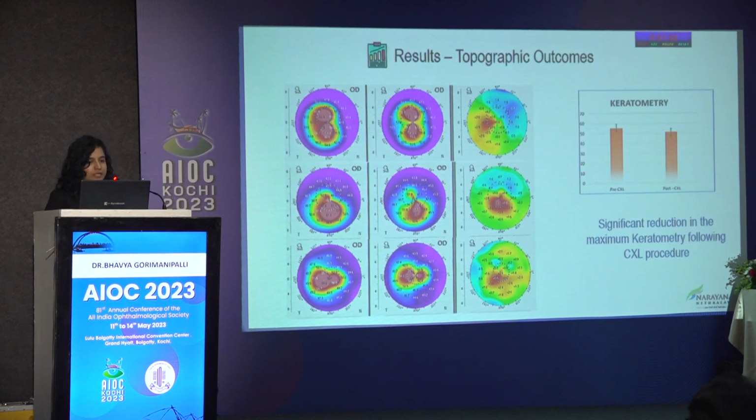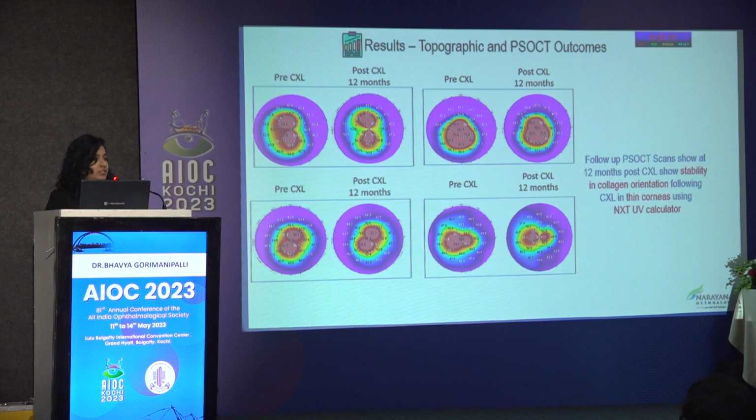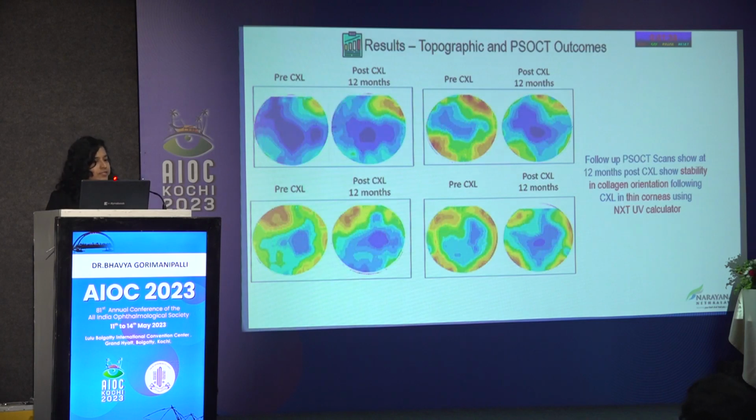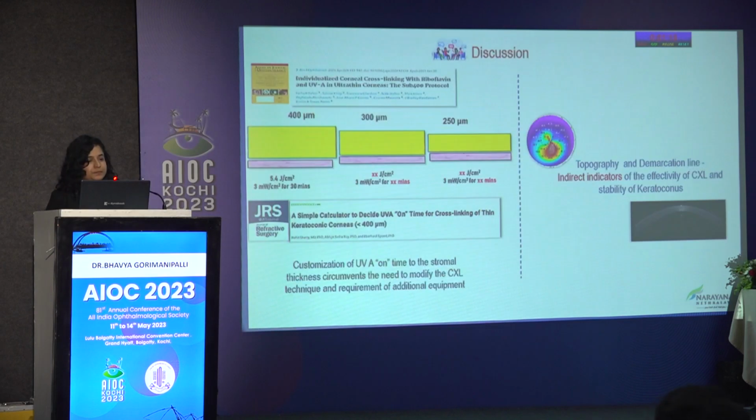There is significant flattening and also stabilization of the keratoconus in all the treated eyes. Apart from the significant flattening, we also noticed that the collagen fibril orientation is either stable or has improved post cross-linking. So there was no derangement of collagen fibril orientation after cross-linking in this thin cornea cohort using the NXT UVA calculator.